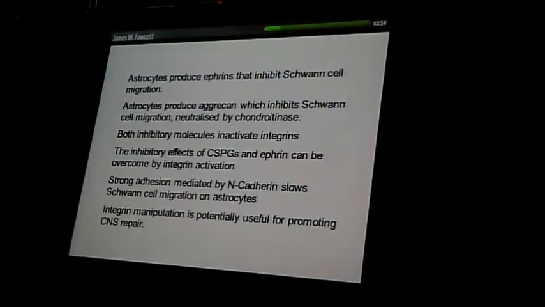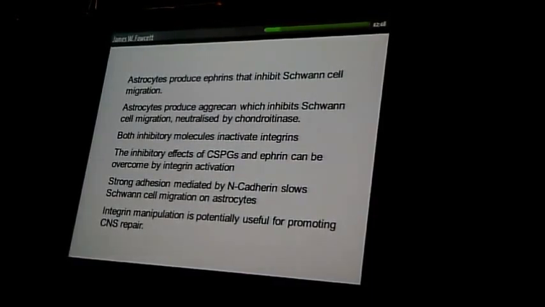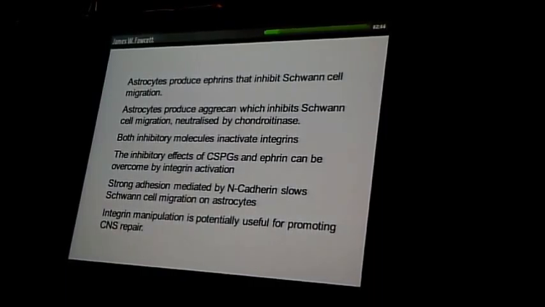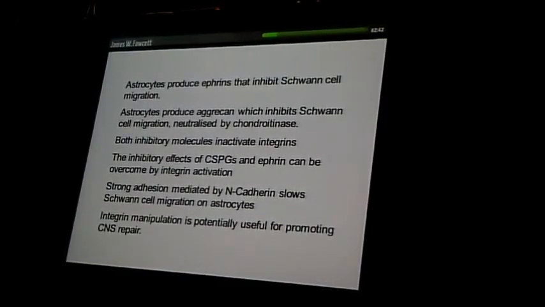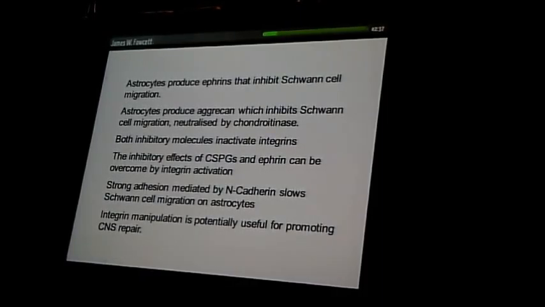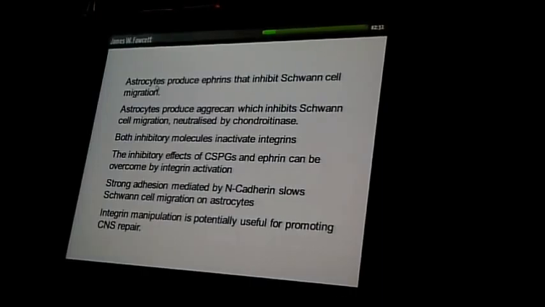So this at the moment is all in vitro studies. In vivo studies are being done in a number of laboratories, including Mary Bunge's in Miami, Mike Fehlings will be telling you about some results they're going to be getting, and we're also doing some in Cambridge. So just to summarize, there are various mechanisms, three mechanisms that we now know about, through which astrocytes block Schwann cell integration into spinal cord tissue.